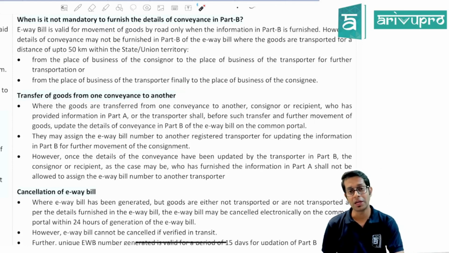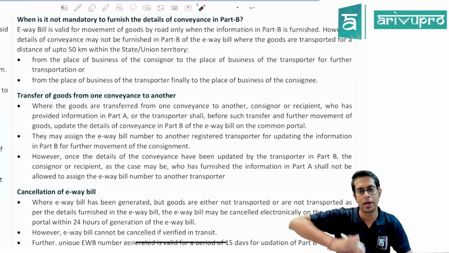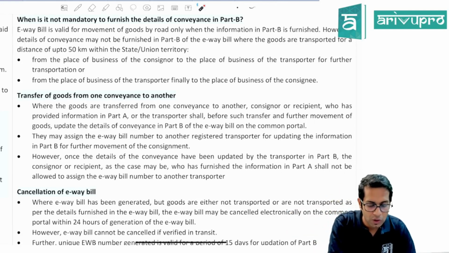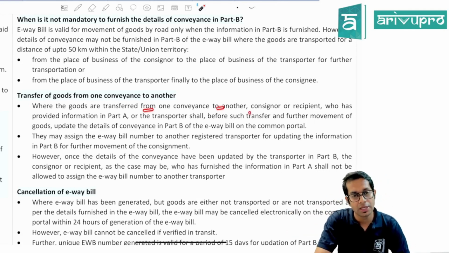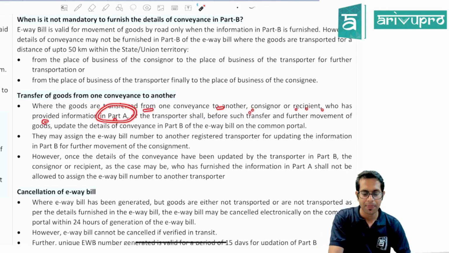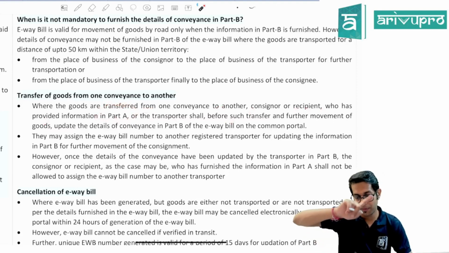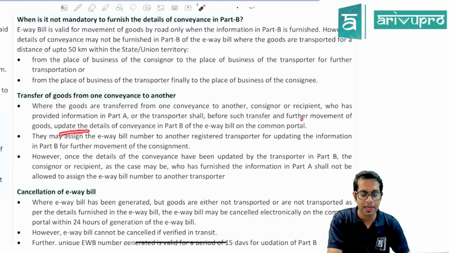Transfer of goods from one conveyance to another conveyance. Sir, what is the procedure I have to follow when the goods are transported from one conveyance to another conveyance? When the goods are transferred from one conveyance to another, the consignor or the recipient of the goods who has provided the information in Part A, or the transporter, shall, before such transfer takes place, update the details of that new conveyance in Part B of the e-way bill.